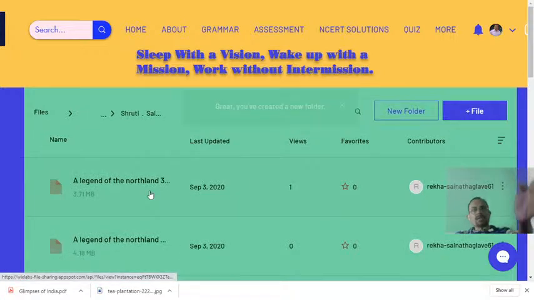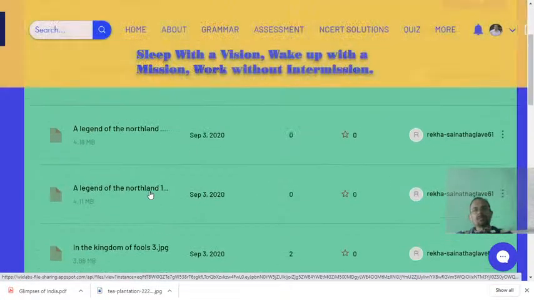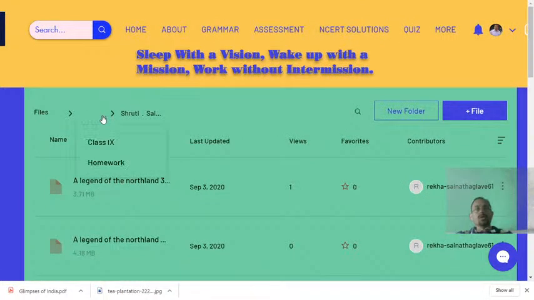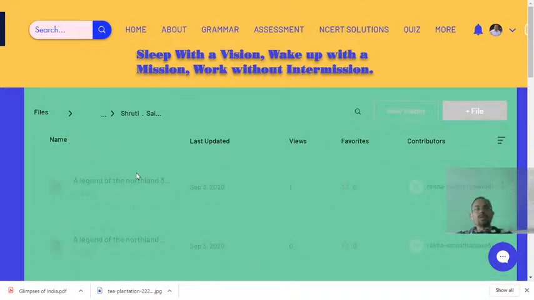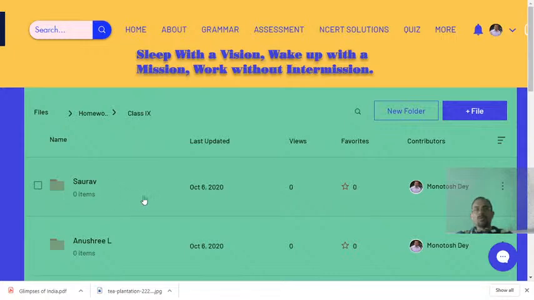See, Shruti has kept all the things inside her folder. Understood? So dear students, it is important to make a folder in your name, because whatever assignment I shall be giving, that shall be inside your name only. That will be better, this way we can manage the data very well. We don't have to search for the data, because we know that inside our folder we have the files of our homeworks and all this.